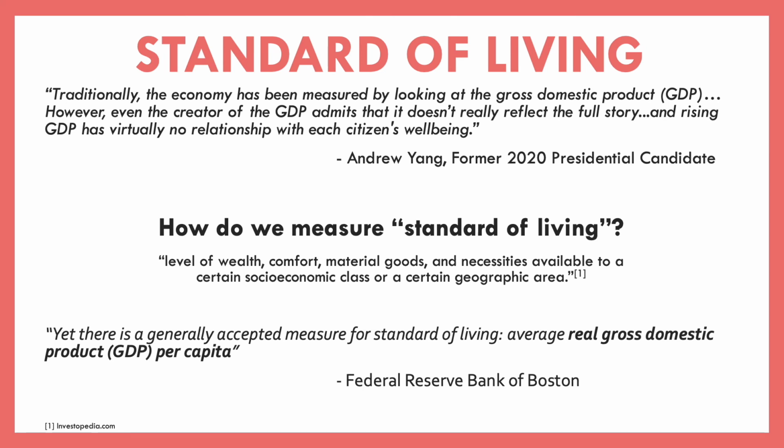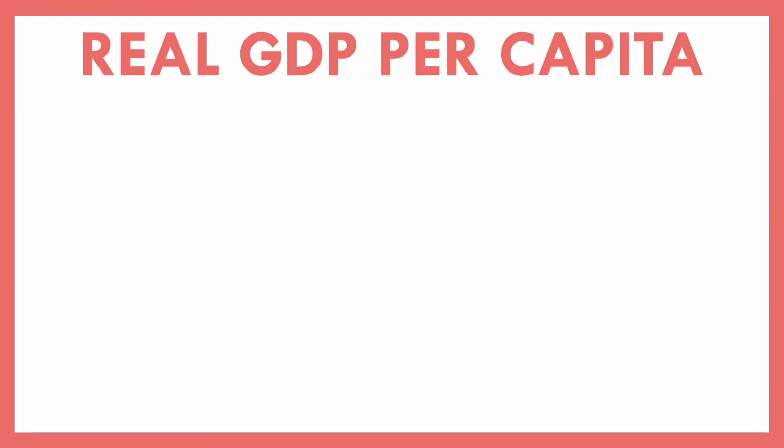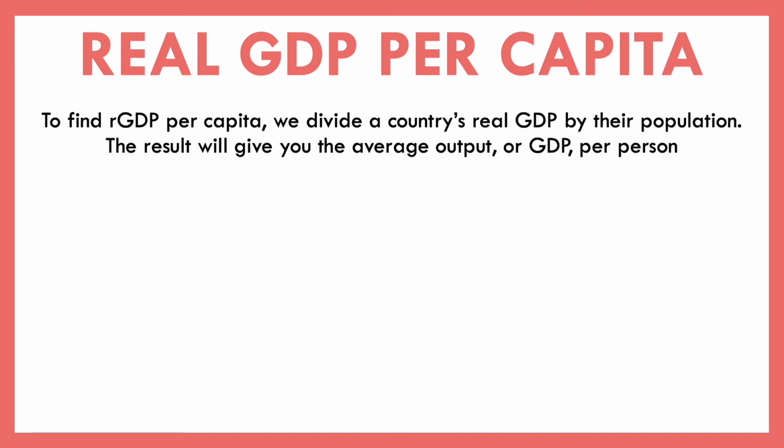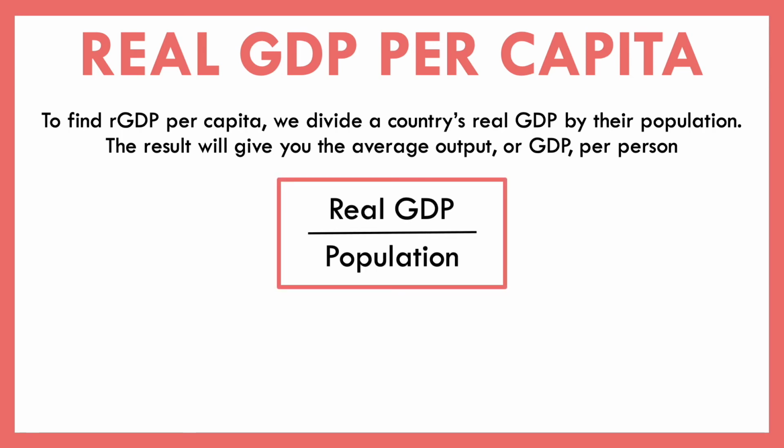And so we can see that there is this back and forth on whether or not this should be used to measure the overall standard of living, or how life is for people within a country. But nonetheless, we typically see that real GDP per capita, as the Federal Reserve Bank of Boston says, is what's typically used. Real GDP per capita is just the way that we find out how much GDP is produced per person in a country. So to find that, we divide the country's real GDP by their population, and we get the average output, or average GDP per person. So we just take real GDP over the population.